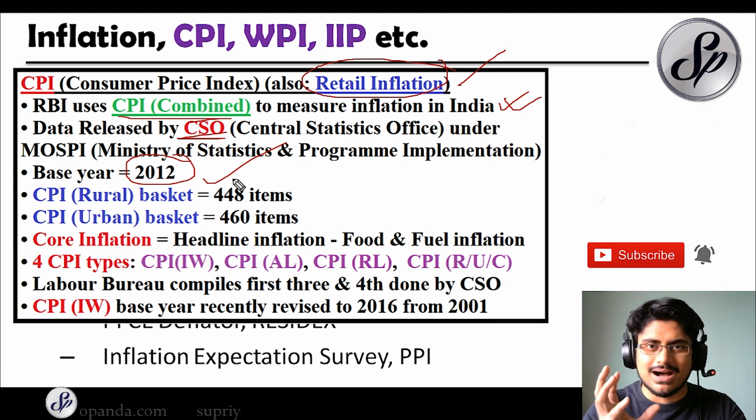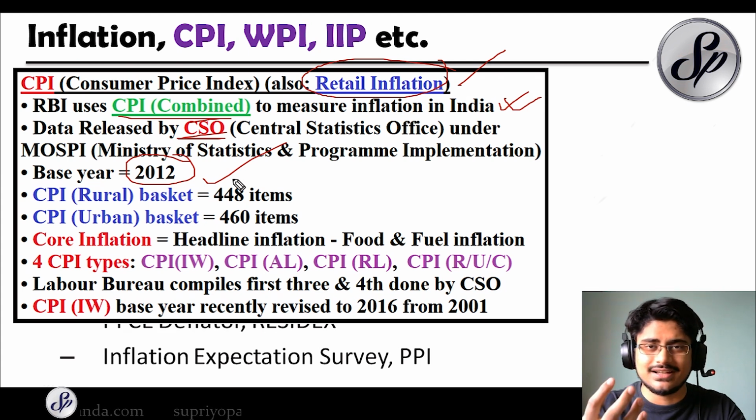So these baskets consider how many types of items and what's the weight of each item that each person buys. Because just think about it, if you are buying soap, maybe you have to buy it much more frequently, right? But say you are buying toothbrushes, so toothbrushes do not need to be bought that frequently. So like this, they are categorizing different items and putting a weight on each item so that we can calculate the inflation of each and every item.